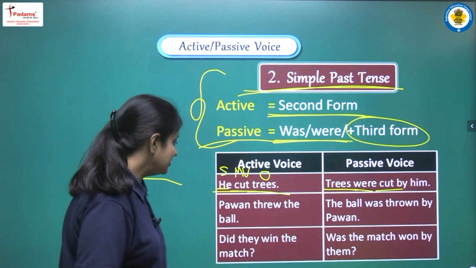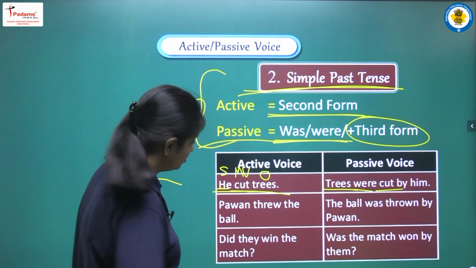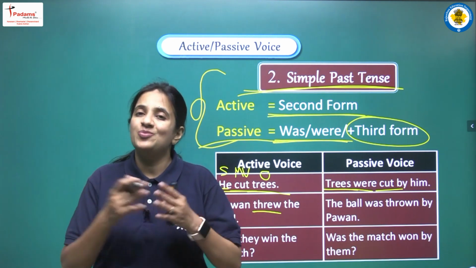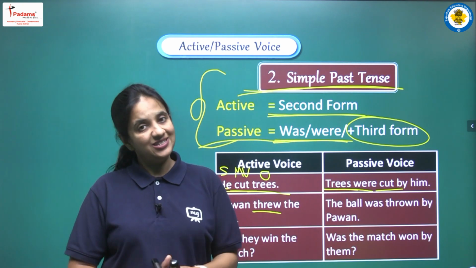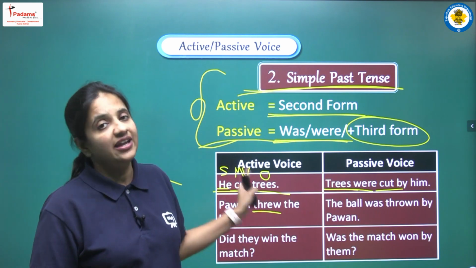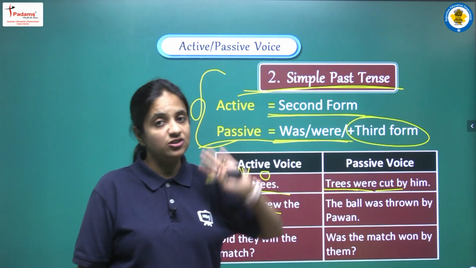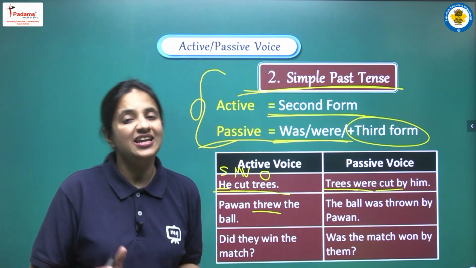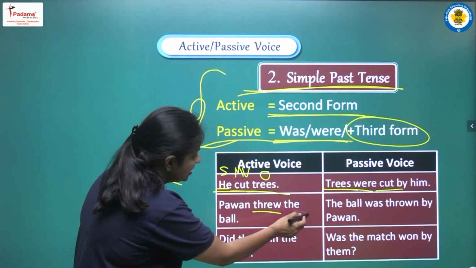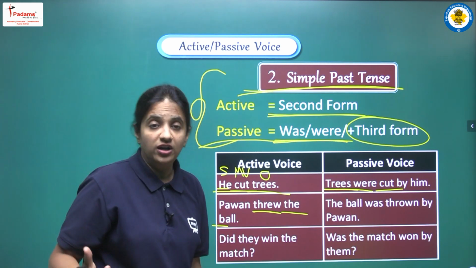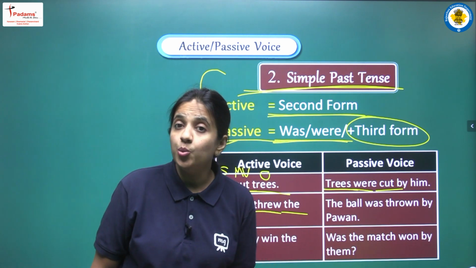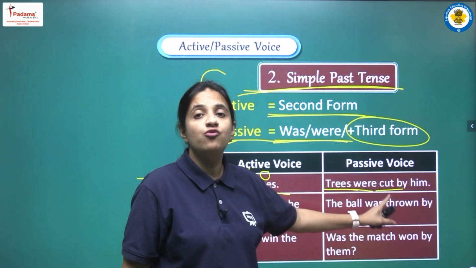Okay. Next sentence, Pawan threw the ball. So now we are having threw, that is second form of throw. Because of this we can say that yes, we are having past simple tense here. So we have identified this, and now we have to apply all the rules. What is the first rule? The sentence structure, that we have to start the sentence with the object. So what is the object that is given to us? The object is the ball. So first of all we will write the ball. Now ball is a singular one. So for that we have to write was here.